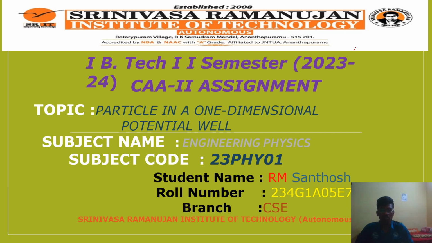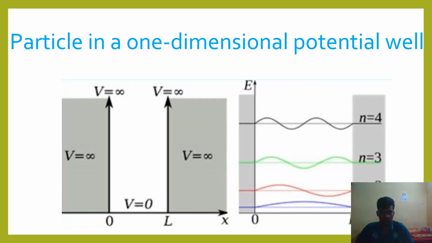Today, my topic is particle in a one-dimensional potential well. It is in the topic of quantum mechanics. First, observe the diagram: V is equal to infinity, V is equal to infinity, V is equal to zero. What is the meaning of this? After that,